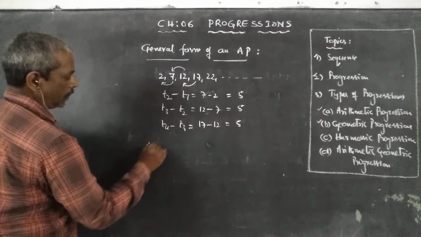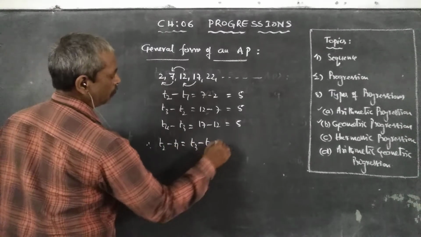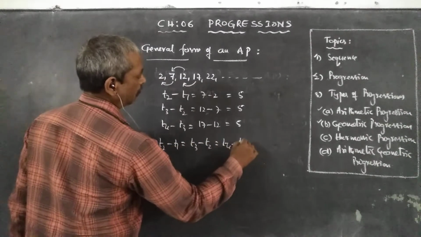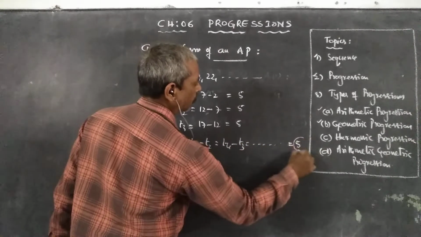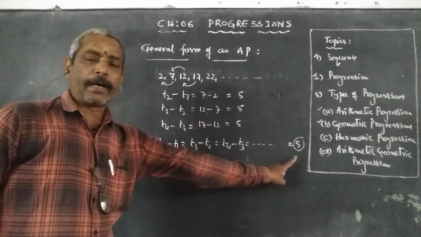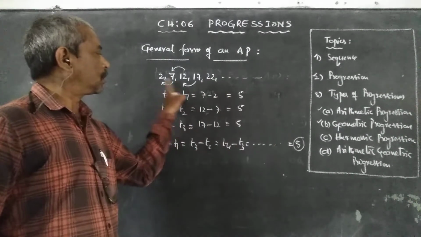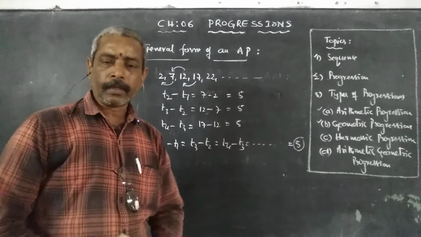So what do we observe here? T2 minus T1 equals T3 minus T2 equals T4 minus T3 and so on, which is equal to 5. So in the entire sequence the common difference is 5. Hence these terms form an arithmetic progression. Is it clear?